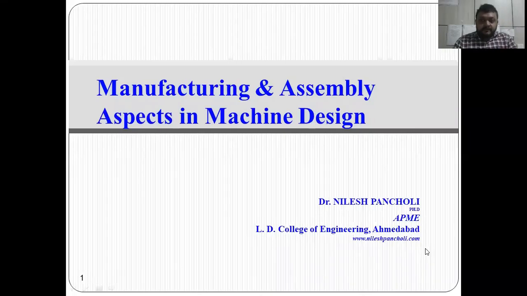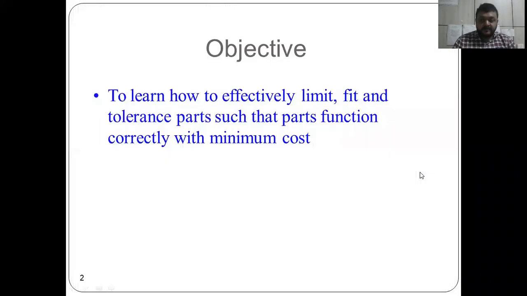So friends, today we are discussing the manufacturing and assembly aspects in machine design and some concepts about limits, fits and tolerance. How we have to decide the limits, fits, tolerances, allowances, what different kinds of systems are there, and how assembly and manufacturing is becoming more standard and easier. That is the main thing that you have to see.